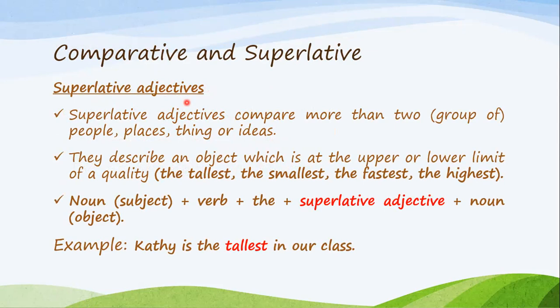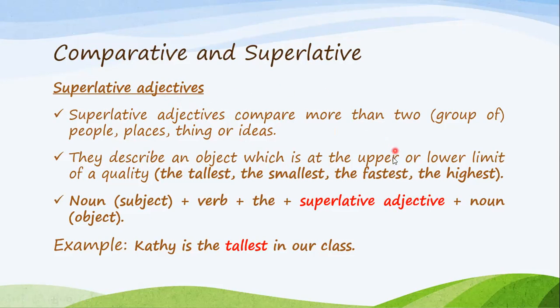Again, first of all, imagine that we have a group of people and I'm comparing between all these people. Let's say there are 5 people. So I'm comparing between them and I say, for example, Kathy is the tallest amongst all the students in the class, or Kathy is the tallest in our class. So I'm comparing Kathy to all the other students. I'm comparing them all together and I say that Kathy is the tallest. So the one who has the highest height, for example, is Kathy.